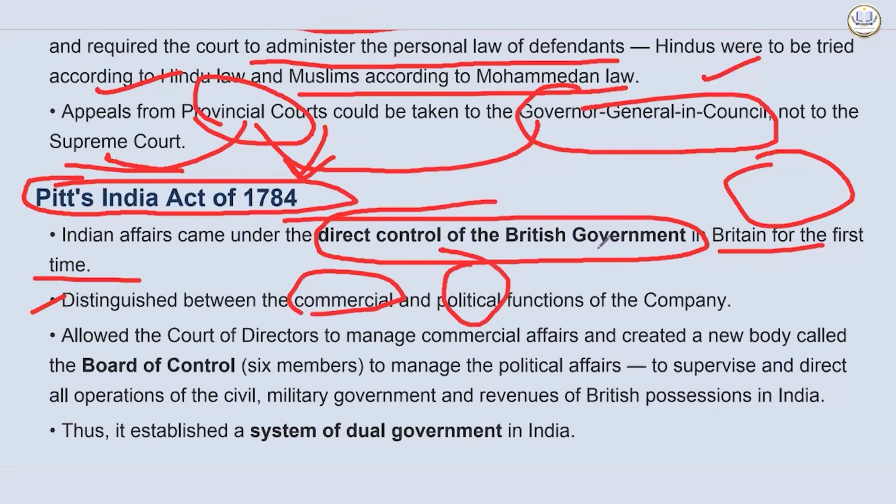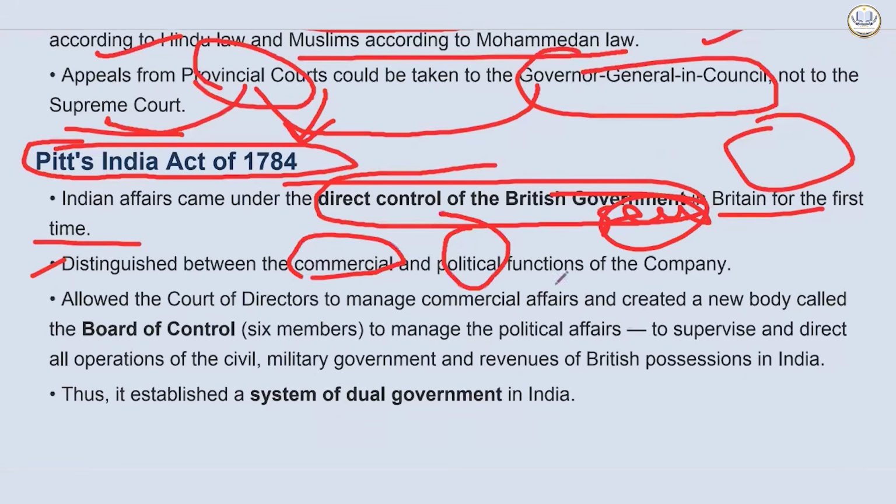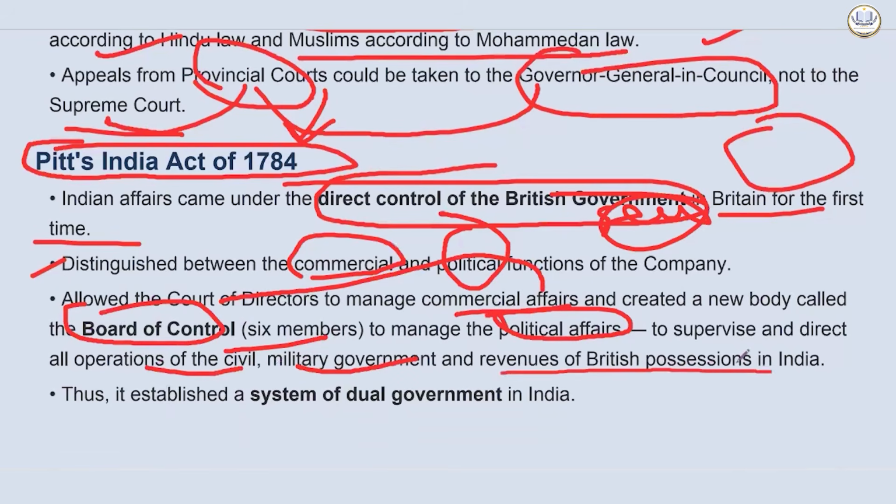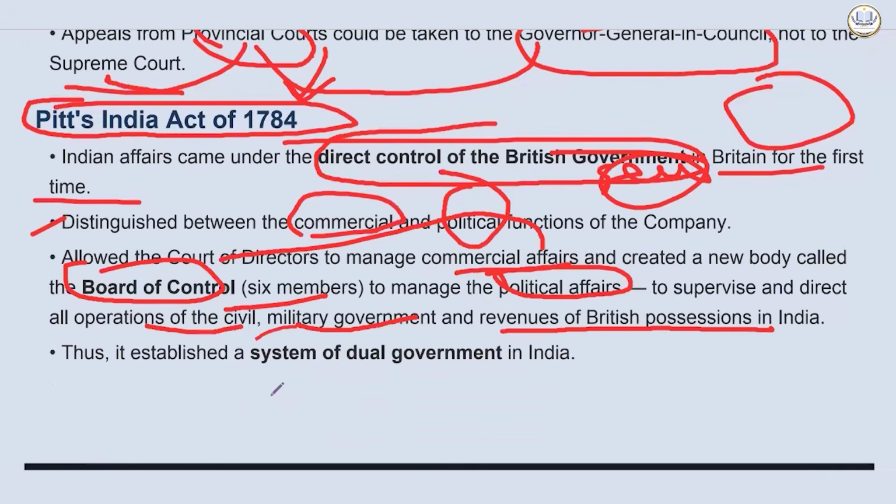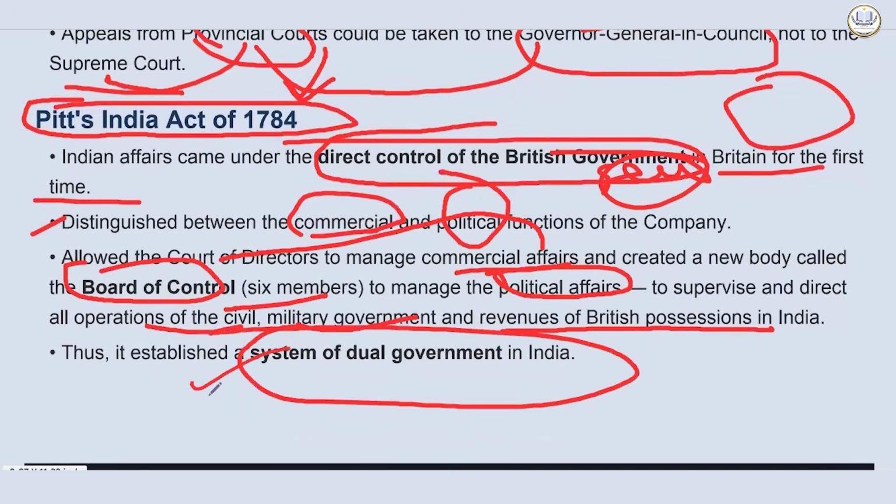Commercial and political. It's a kind of separation of power. It allowed the court of directors to manage commercial affairs. The court of directors will manage commercial affairs. It created a new body called the Board of Control, 6 members, to manage the political affairs. It will supervise and direct all operations of the civil, military, and revenue of British possessions in India. Thus, it established a system of dual government in India.